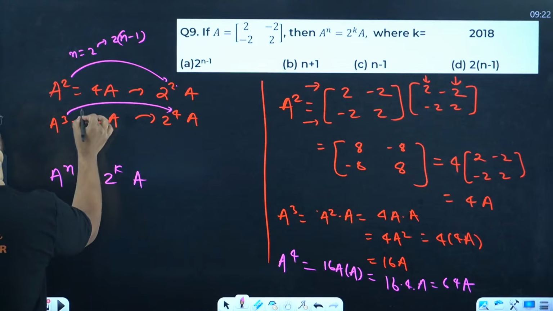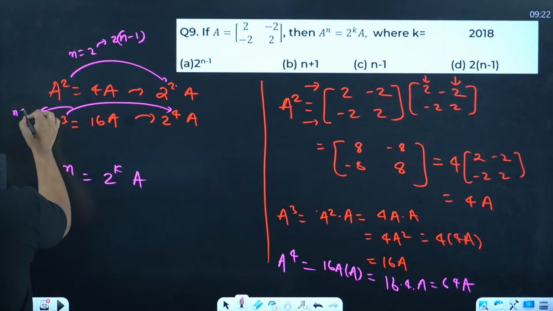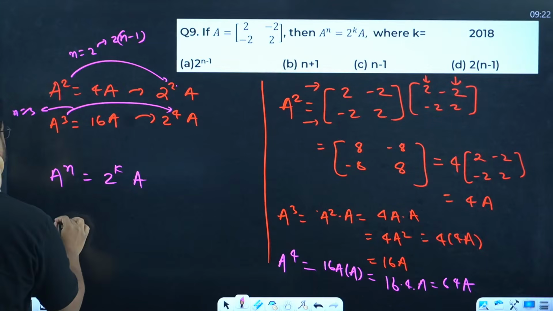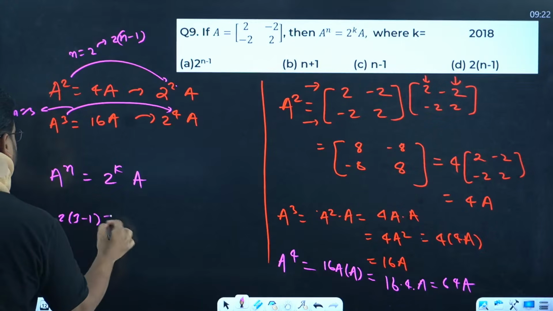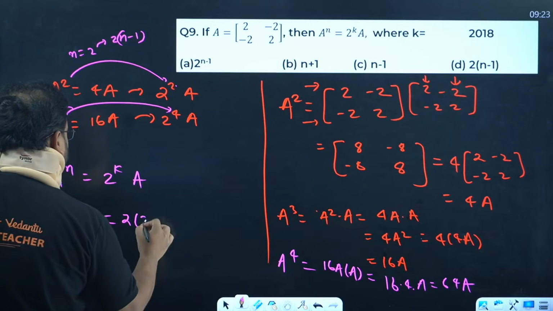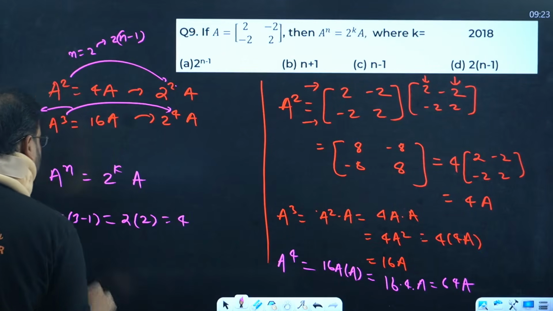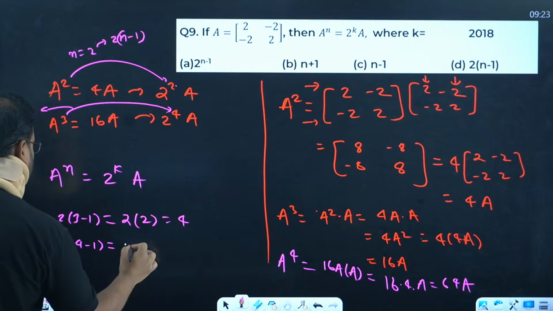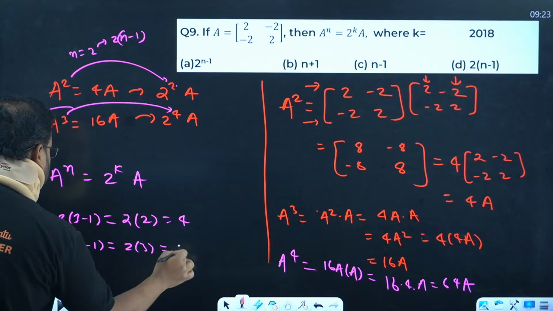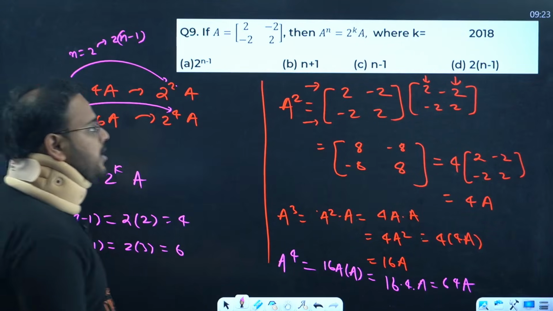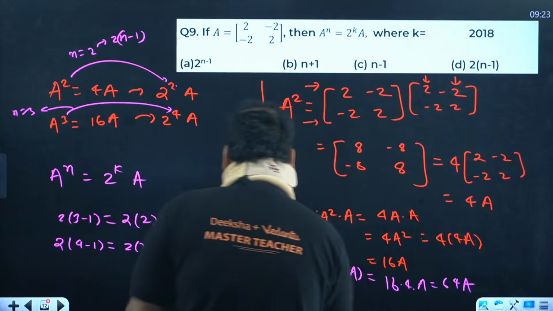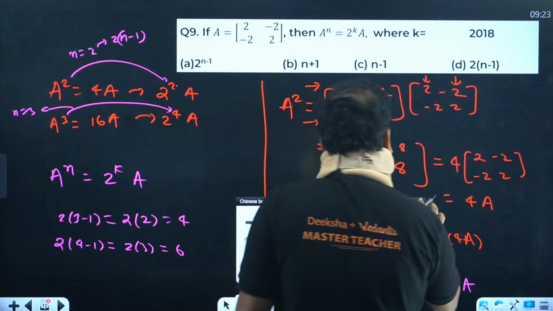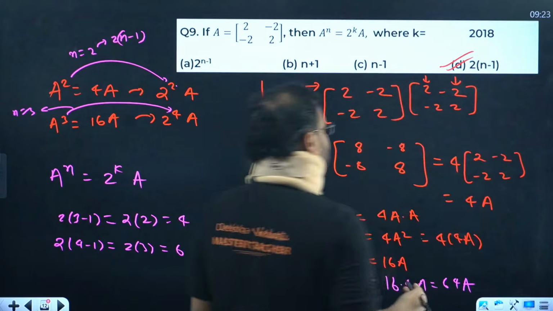Now put in this case also n value as 3. So basically 2 times of 3 minus 1 becomes how much? It becomes 2 times of 2. How much is that? 4. Put here 2 times of 4 minus 1. How much is that? 3 into 2. So 2 into 3, how much is this? Coming as 6. So this is going to work, and option D is my right choice. Please check. Option D is my right choice.